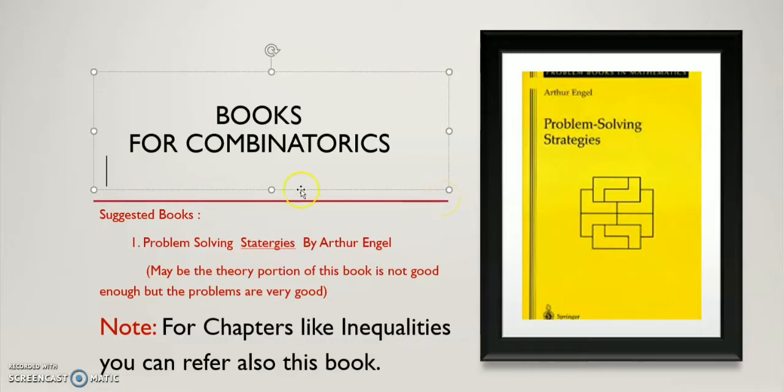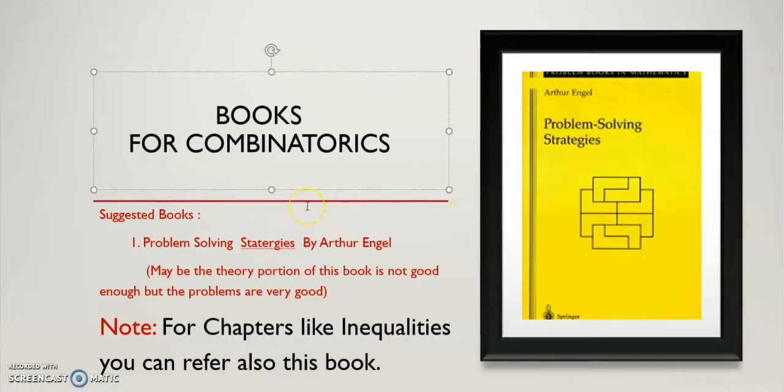After going through the chapter, I recommend you solve this book. In this book, you will find several chapters like invariant principle, Bloch's principle. These are also included in combinatorics along with permutation and combination. Not only permutation and combination is a part of combinatorics, along with that invariant principle, Bloch's principle, you can find it in these books. There is also the coloring principle.